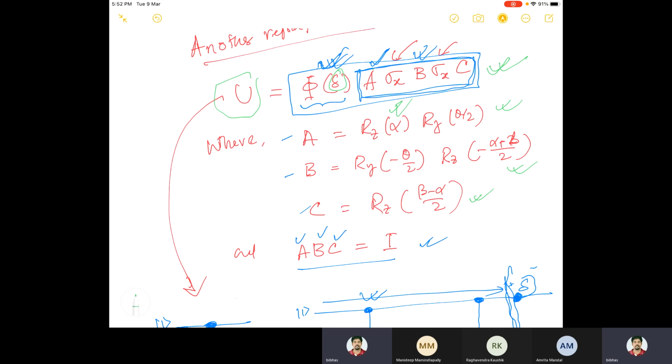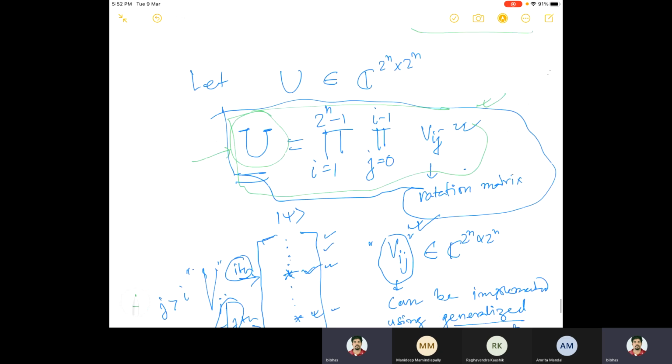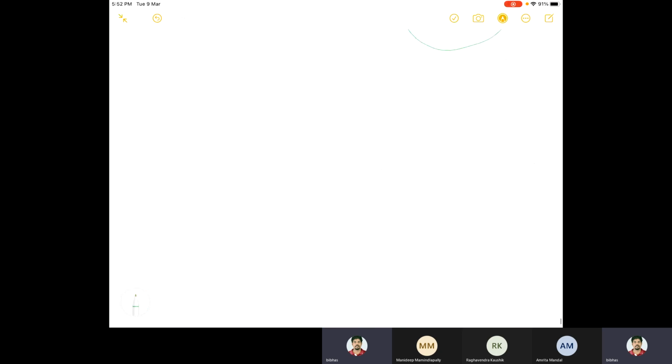So that means I'm talking about an approximation. It could be RZ delta, delta could be anything, but I want to approximate that RZ delta. RZ delta means, let's say, e to the power i delta, but I cannot generate this delta. So even if I say that any unitary operation can be generated using single qubit gates, including let's say RZ, that is not helpful to me. I want a finite number of gates that can be implemented physically.